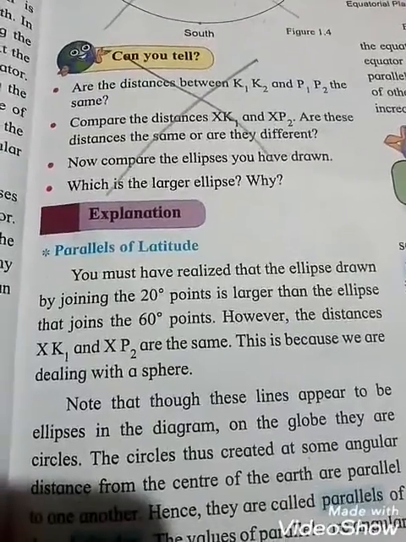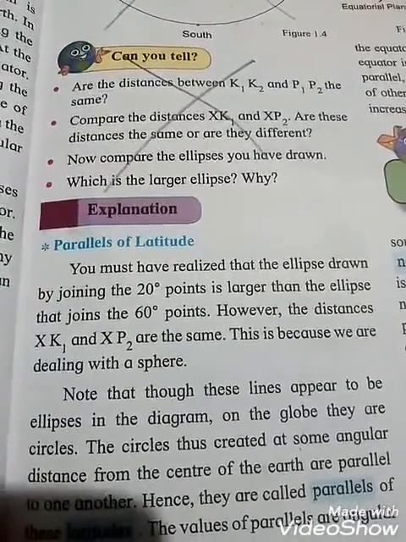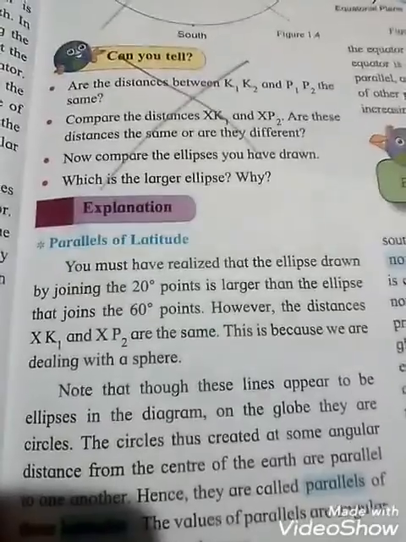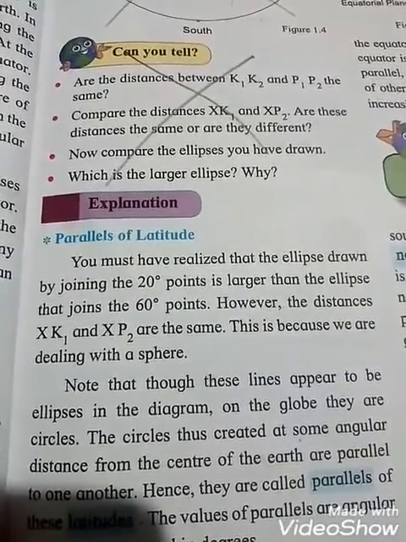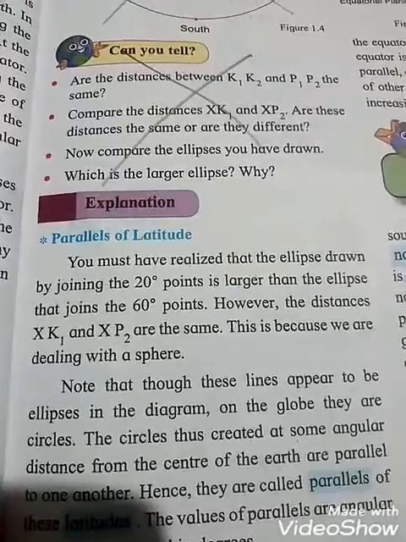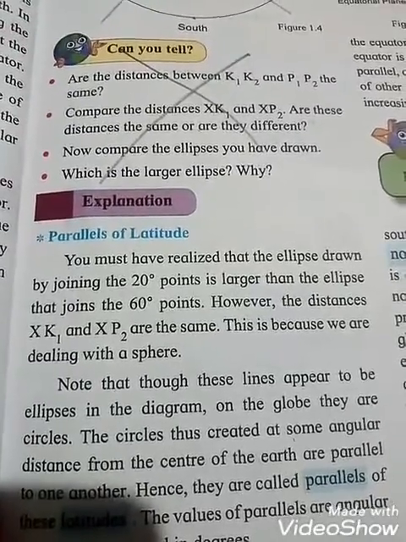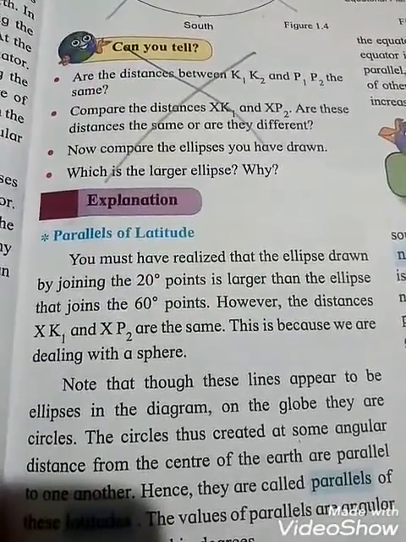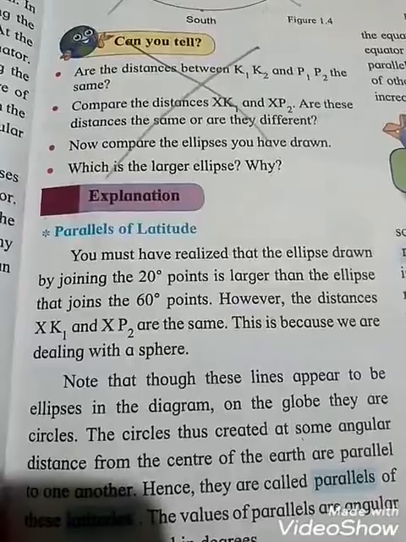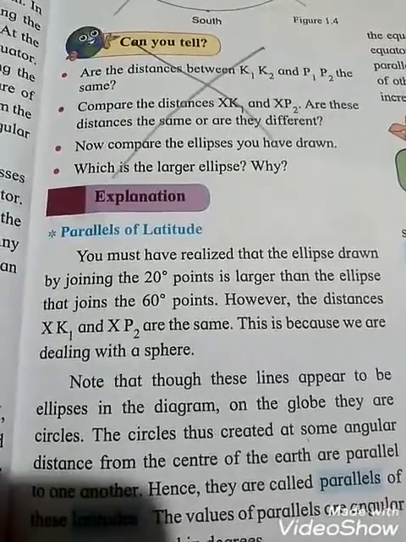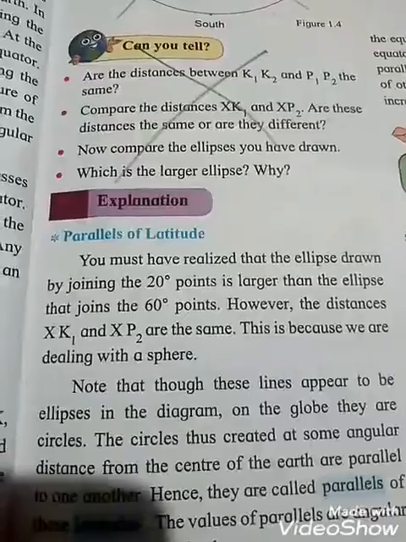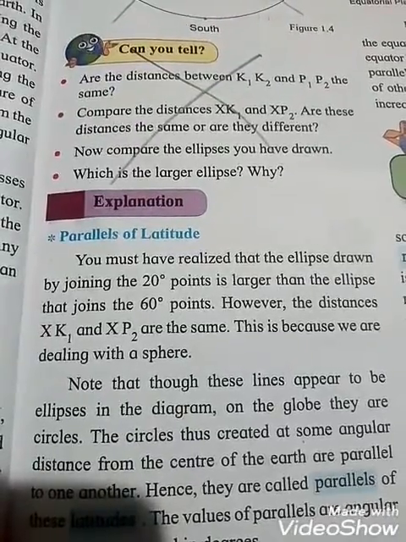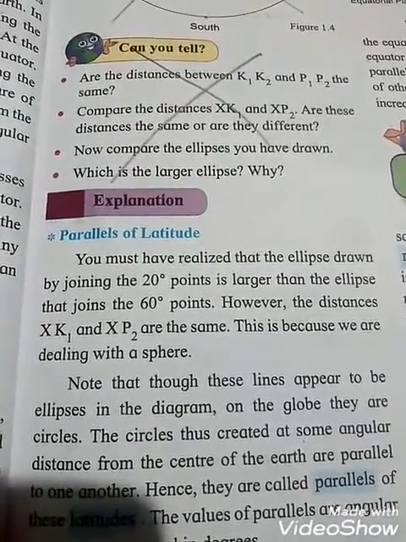Explanation: parallels of latitudes. You must have realized that the ellipse drawn by joining the 20-degree points is larger than the ellipse that joins the 60-degree points. However, the distances XK1 and XP1 are the same. This is because we are dealing with a sphere. Why? Because the earth is spherical in shape.